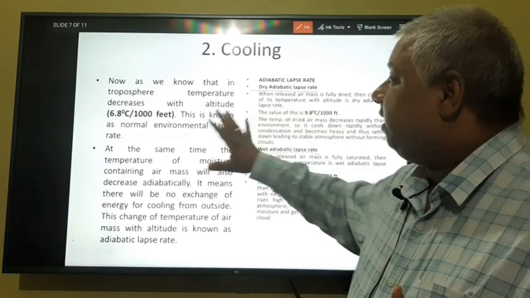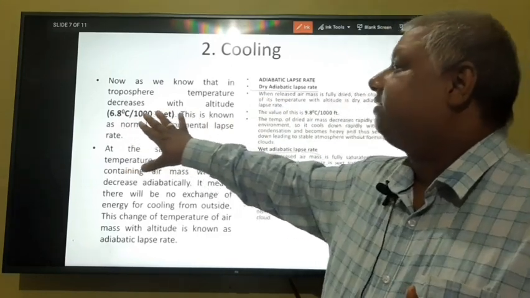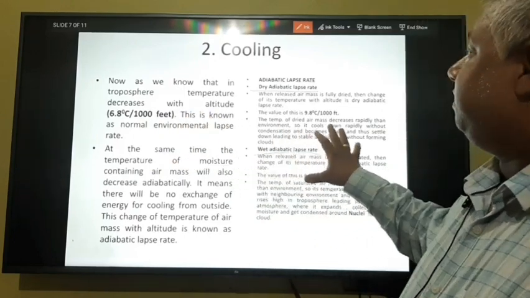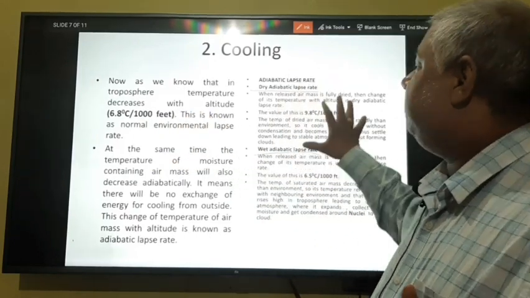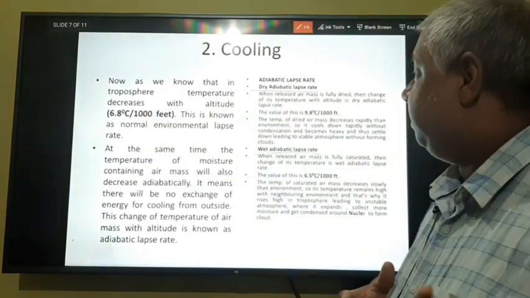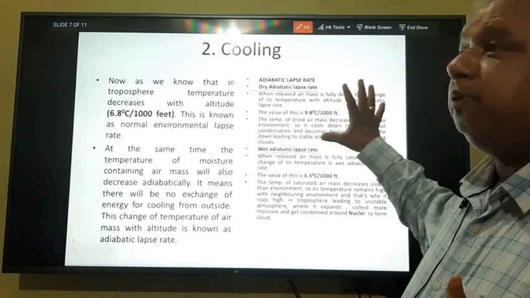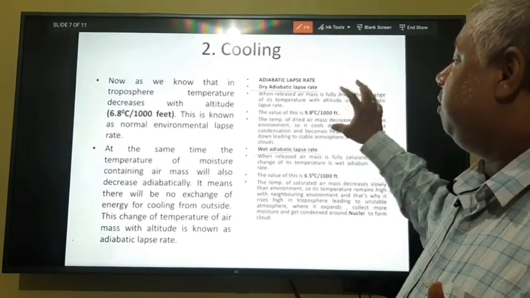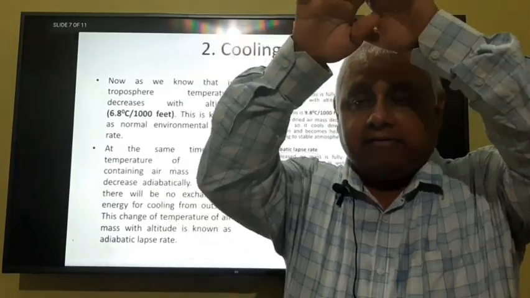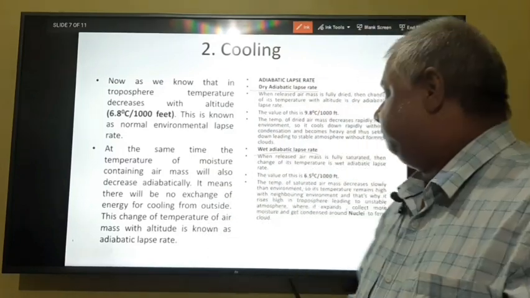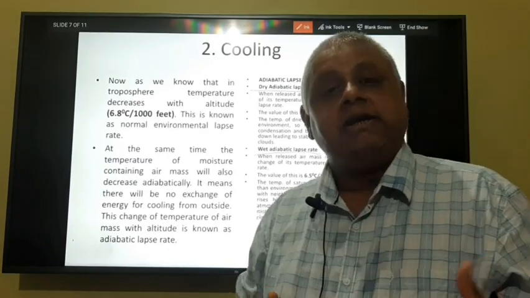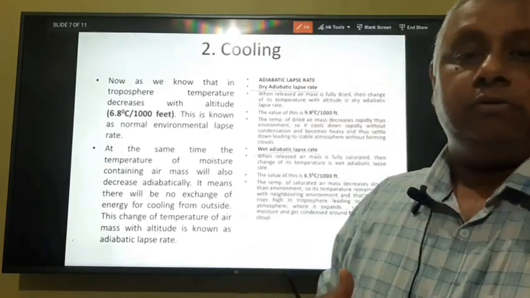Here you can see the environmental lapse rate is 6.8 degrees centigrade per 1000 feet. So, here you can see the value of dry adiabatic lapse rate is higher than that of environmental lapse rate. So, what will happen? This plume will be cooled down rapidly, and so it will become heavy and will settle down due to gravity, leading to a stable atmosphere without formation of cloud.